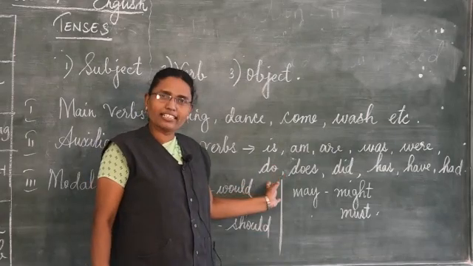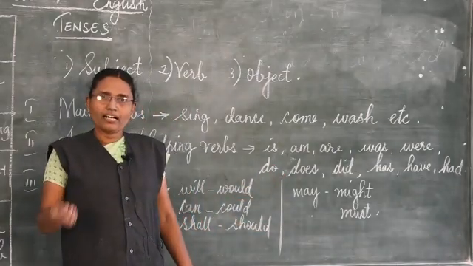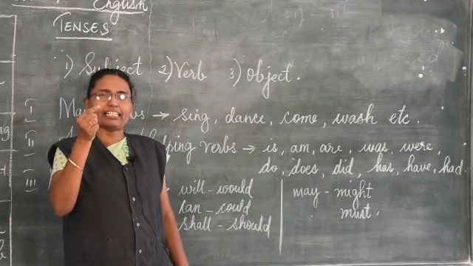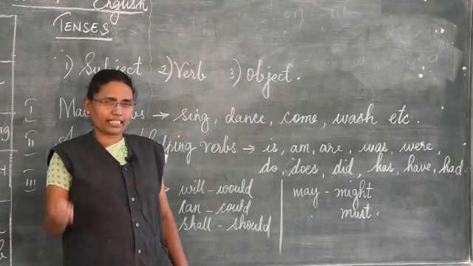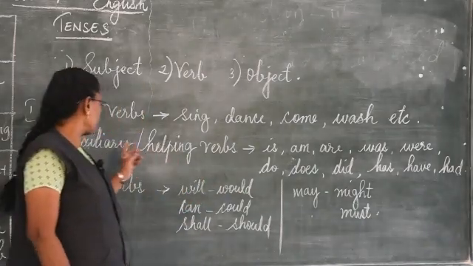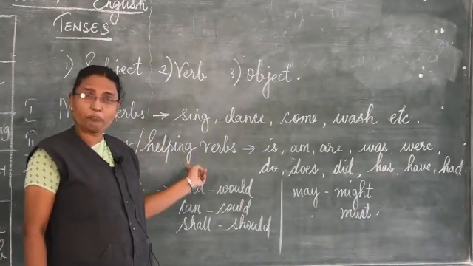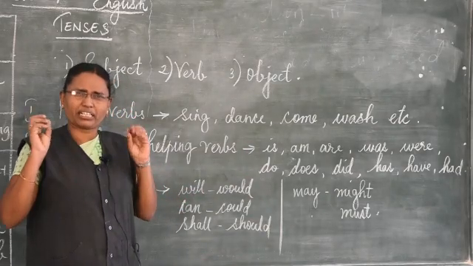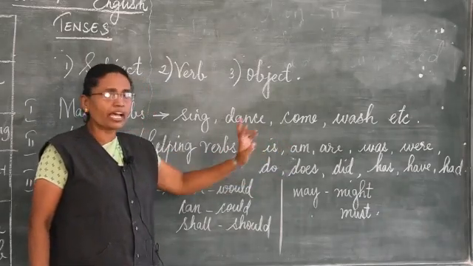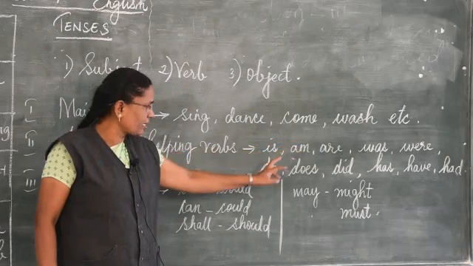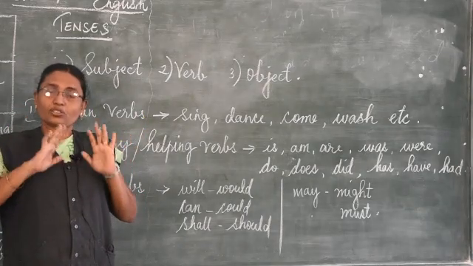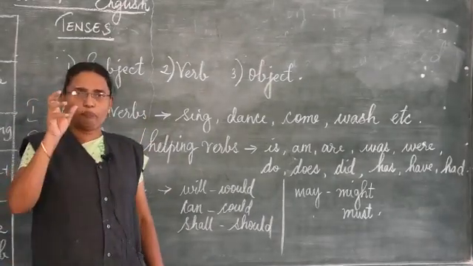When you were in 6th standard, I had recited a little poem or chorus for you. I just want to repeat that so that you will remember it. So, for auxiliary verbs, otherwise called helping verbs, how do you say that? Very easy to memorize. Is, am, are, was, were, do, does, did, has, have, had. Very easy to memorize. So now you are thorough with all the helping verbs.